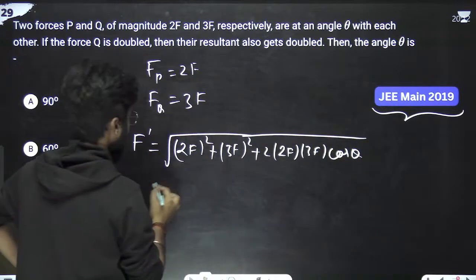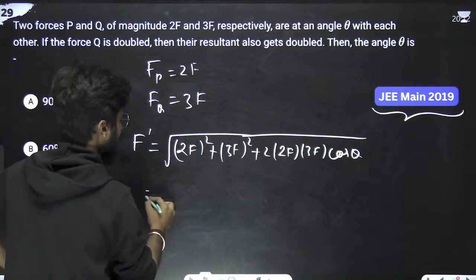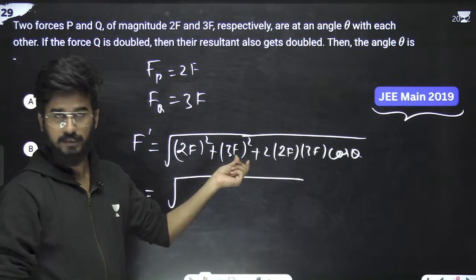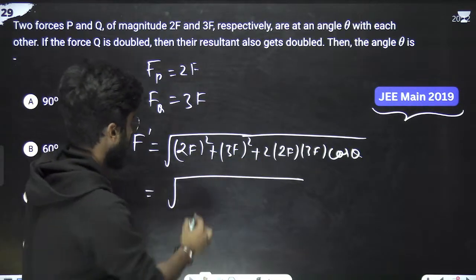Now we can solve it. 2 twos are 4, 4 plus 9 means 13 F square.